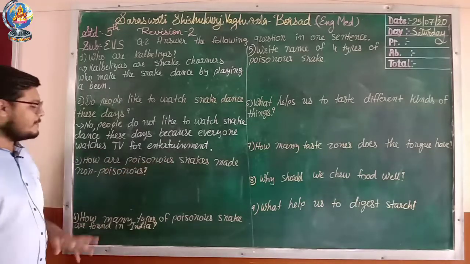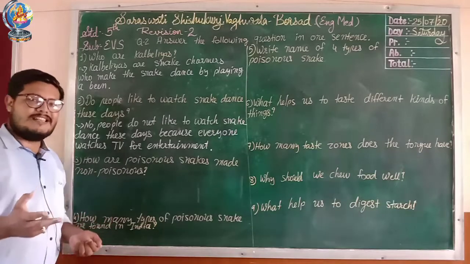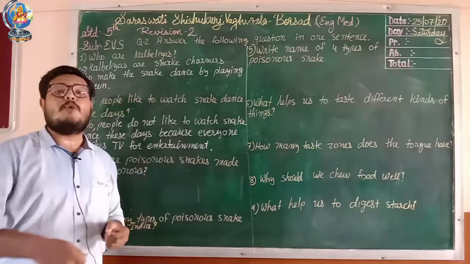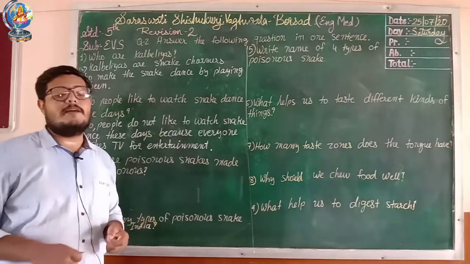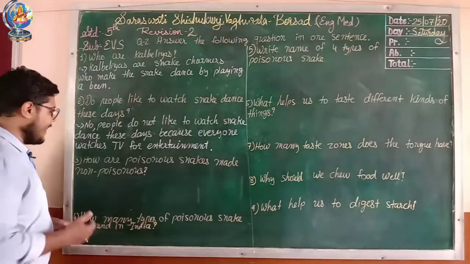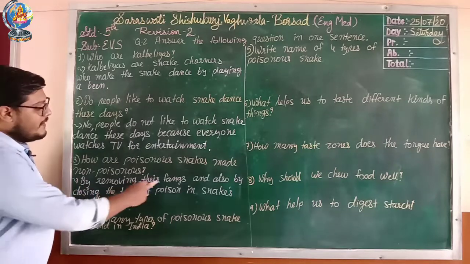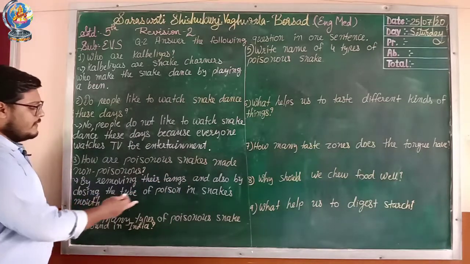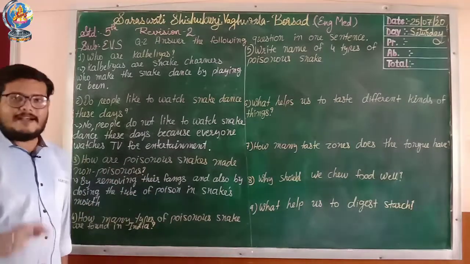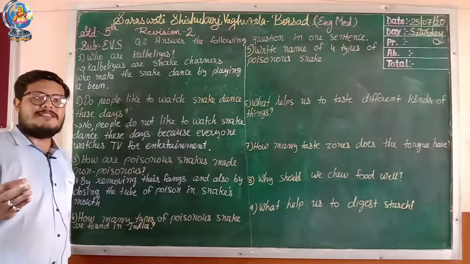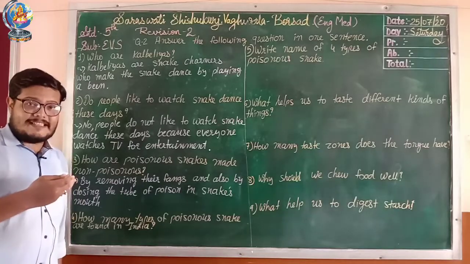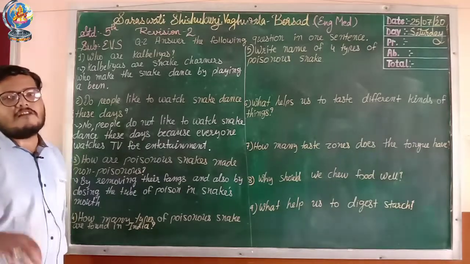How are poisonous snakes made non-poisonous, right? Look, poisonous snake have teeth, that is poisonous, and there is a poison tube, right? So by removing the poison teeth and closing the poison tube, by this we can make poisonous snake non-poisonous. Okay, now let's see right answer. Answer is by removing their fangs and also by closing the tube of a poison in snake's mouth, we can make poisonous snakes non-poisonous, right?